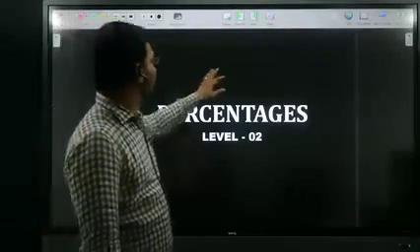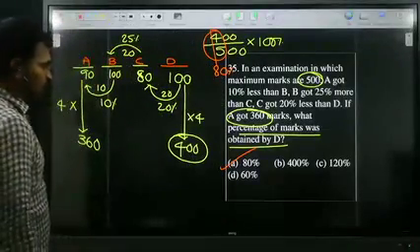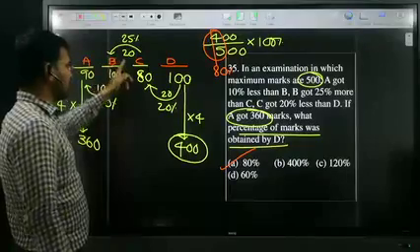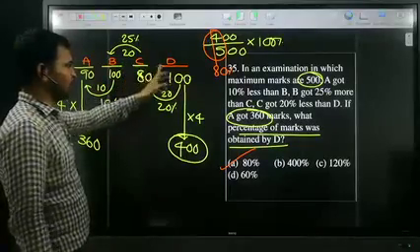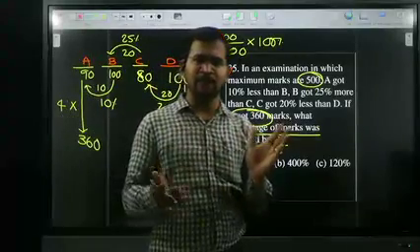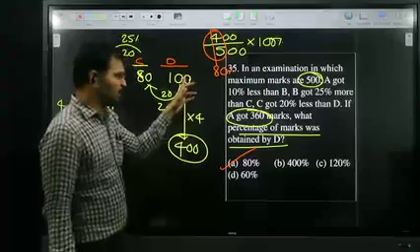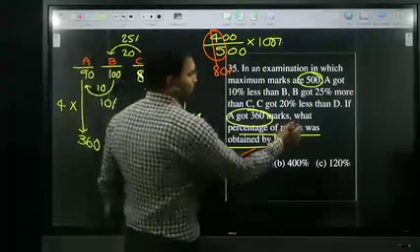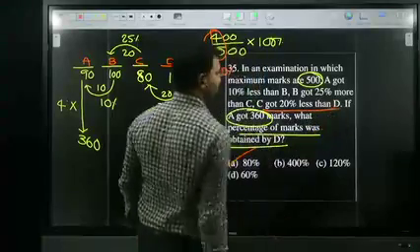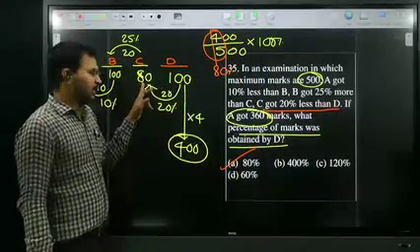So Priya, look at me. Here, A's marks depend upon B's marks, B's marks depend upon C's marks, and C's marks depend upon D's marks. If you know D's marks, then only we can find B, C, A. That is the reason I assume D's marks as 100. C got 20% less than D. If D is 100, C got 20% less, which is nothing but 80.